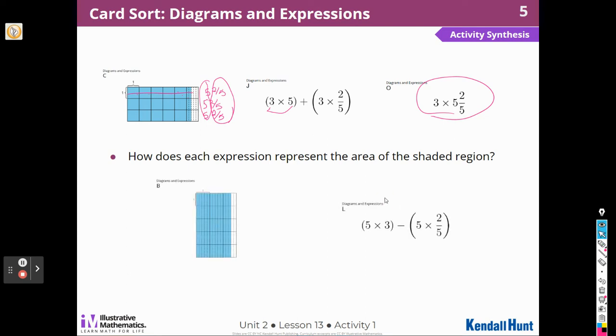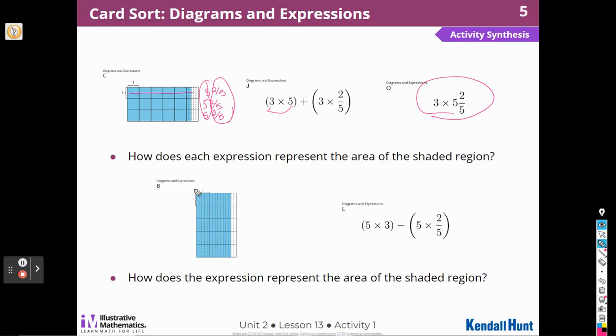All right, now let's look at B and L. For this one, we had to do some subtraction, right? How does the expression represent the area of the shaded region? Well, again, I found the area of the entire rectangle, didn't I? The entire rectangle. And then that was 15. So there were 3 up here and 5 over here. So that's the entire rectangle.